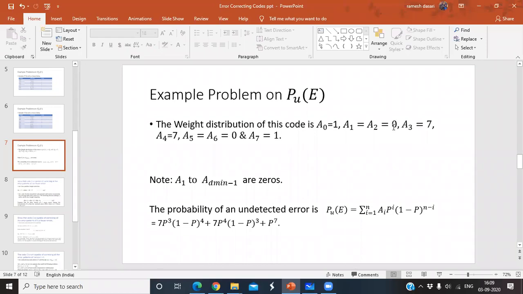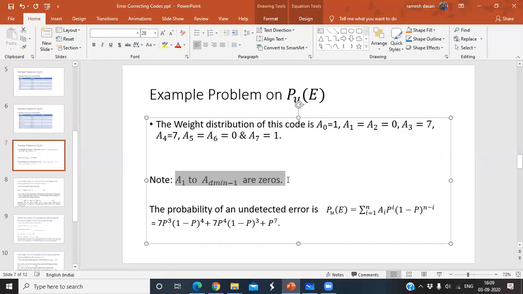Not only 7,4. If you go for a 15,7 code word, for example, then D minimum may be 4 or 5. Suppose D minimum equal to 5, then you can say that A1 to A(5 minus 1), A1 to A4, are zeros. That is A1, A2, A3, A4 equal to 0. Compulsorily you have to get that. Suppose you get A2 not equal to 0 or A1 not equal to 0, something is wrong. A1 to A(D minimum minus 1) are 0. Here also the same: D minimum equal to 3, so 3 minus 1, A1 to A2 are zeros.